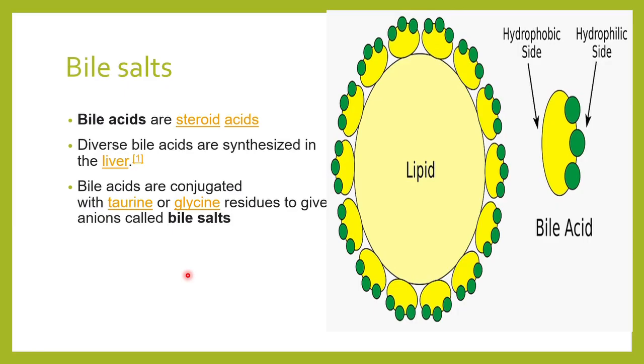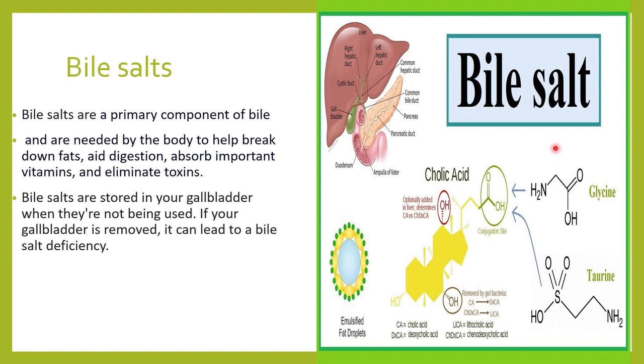Bile salts or bile acids for that matter are nothing but steroid acids. These bile acids are produced by the liver, and they are conjugated, or mixed, with taurine and glycine, and that is what gives rise to bile salts. You know that these bile salts are a very important part of the bile.